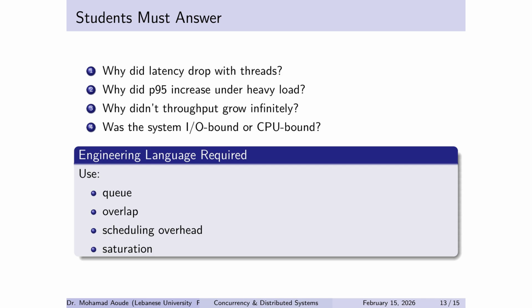Why didn't throughput grow infinitely? Because you hit hardware and scheduling limits. Was it I/O bound or CPU bound? Your CPU usage and the shape of your curve will tell you, and I'm requiring engineering language: queue, overlap, scheduling overhead, saturation, because vague explanations are useless in industry.